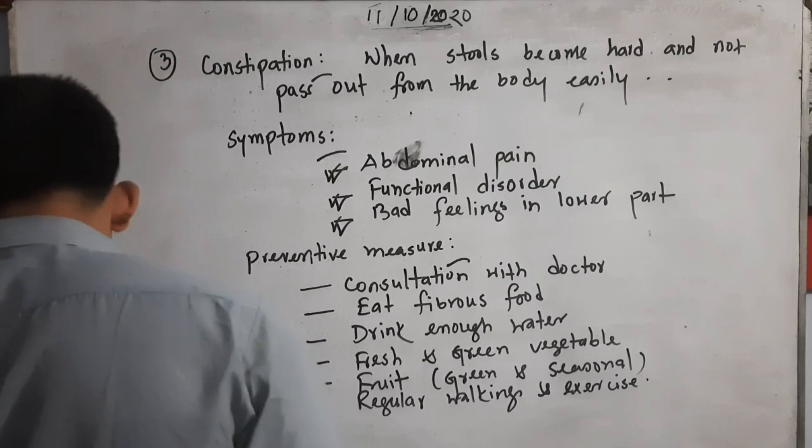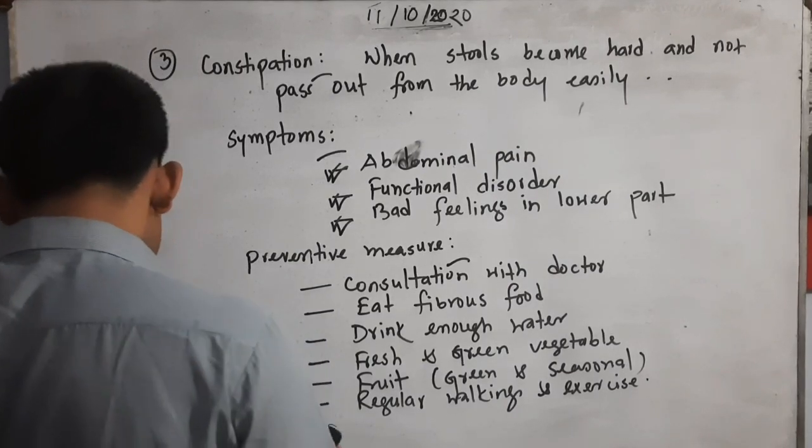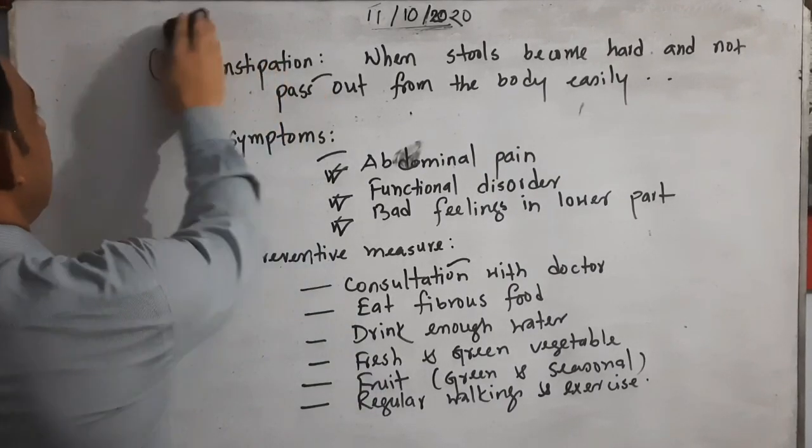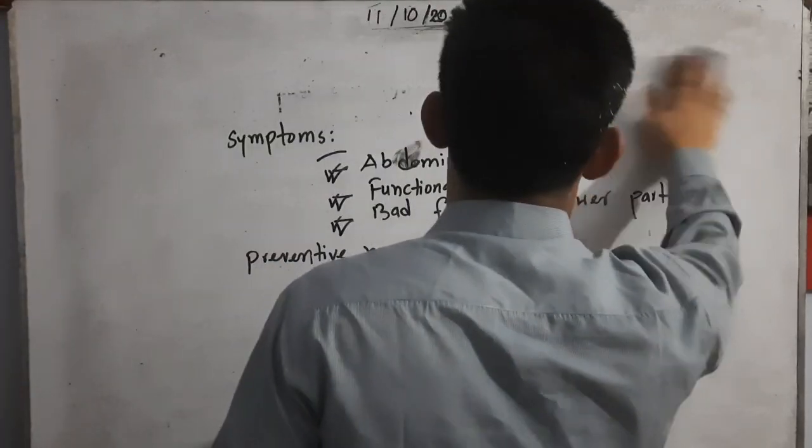And number 4, gastric and peptic ulcer. This is number 4, gastric and peptic ulcer.